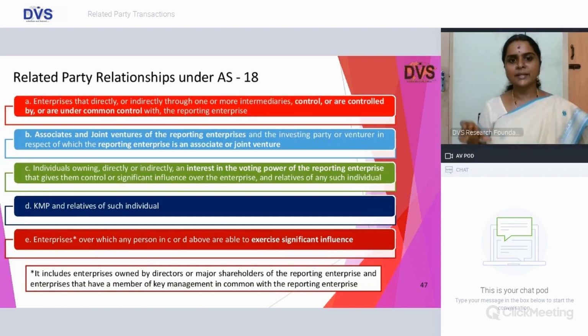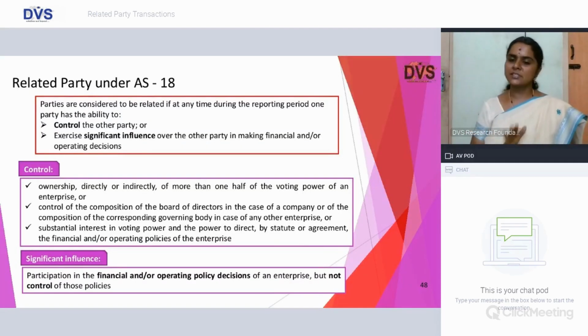And individuals owning directly or indirectly an interest in the voting power of the reporting enterprise by virtue of your shareholding. KMPs, relatives of individual. Again, we already discussed the provision of who is a key management personnel, which is quite similar to your Ind AS 24, barring the director's control, and enterprises over which any person in C or D are able to exercise significant influence. Again, significant influence, the definition is the same in Ind AS 24 and AS 18.